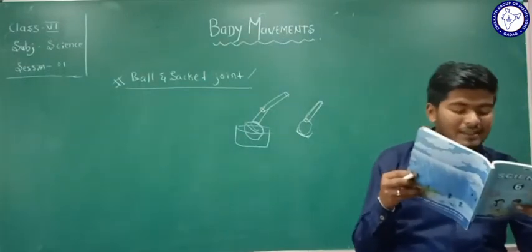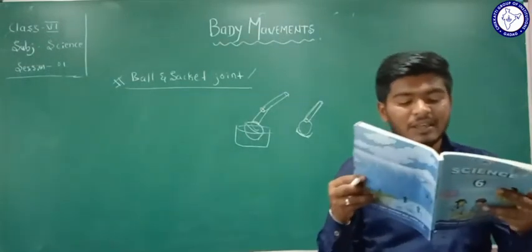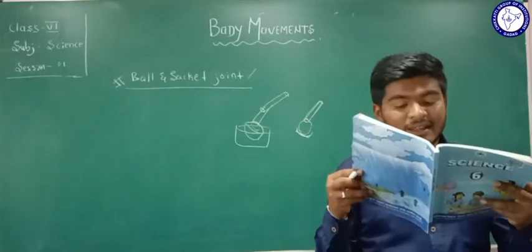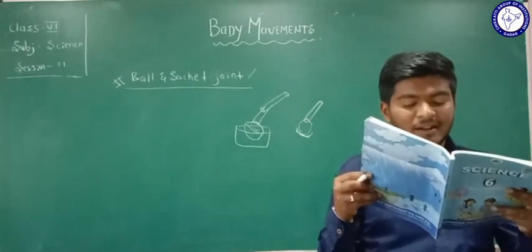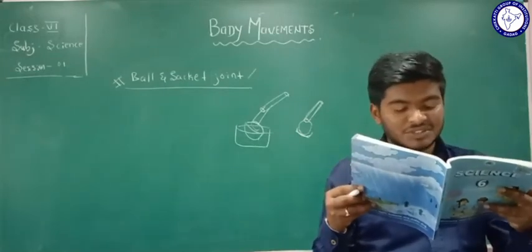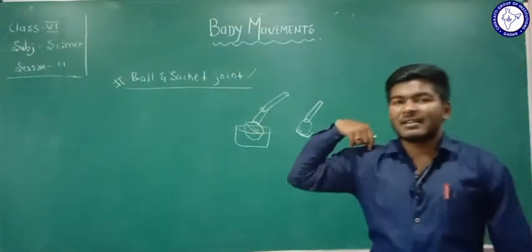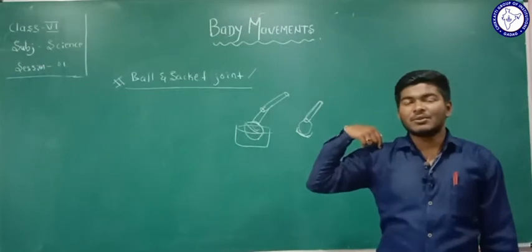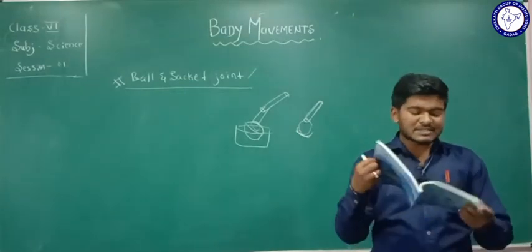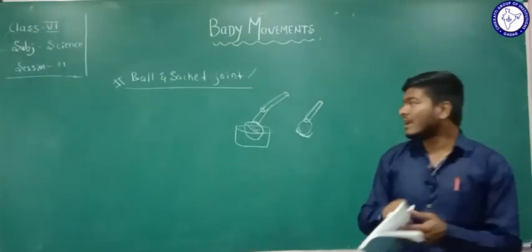Can you name another such joint, recollecting the body movements we tried at the beginning of this section? Ball and socket joints are present at this part only. The next type of joint is the pivotal joint.